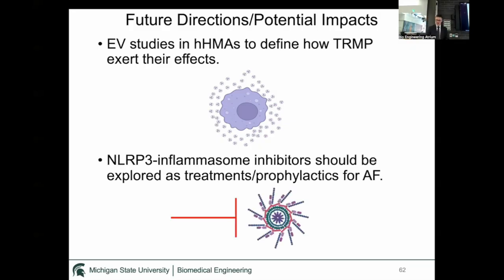I also hope that someone explores maybe clinical trials for NLRP3 inflammasome inhibitors. As I showed, partial inhibition of the inflammasome results in partial rescue of the atrial fibrillation phenotype. So this could really benefit patients with sepsis, autoimmune disorders, myocarditis, pericarditis, things like that.